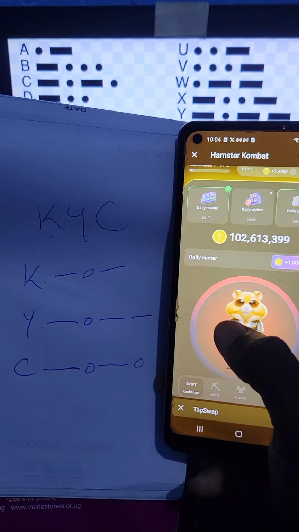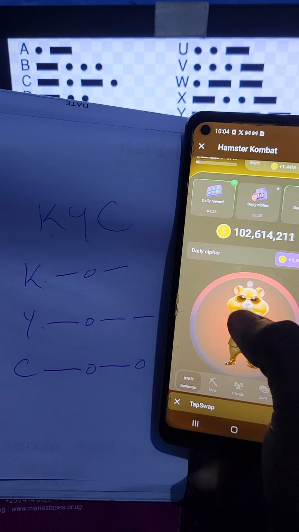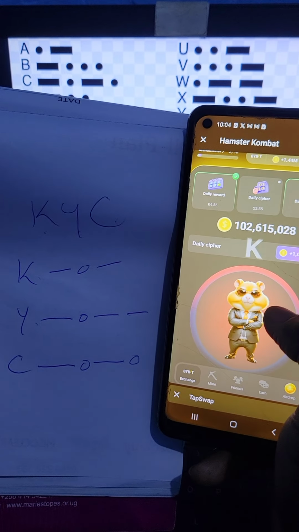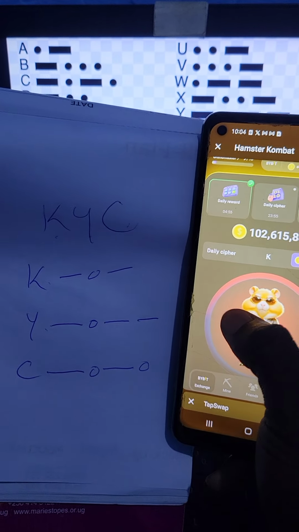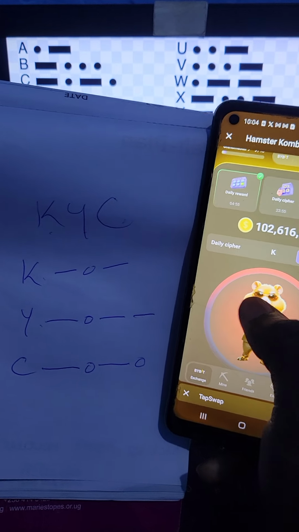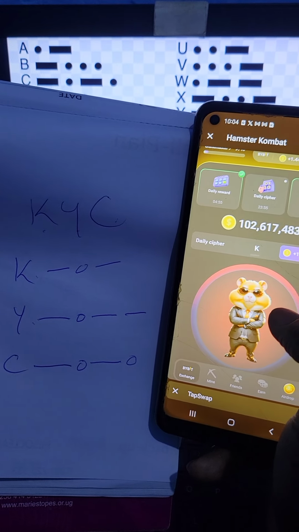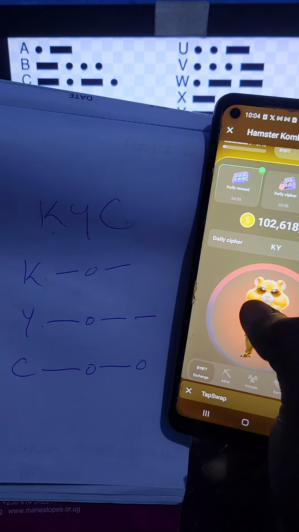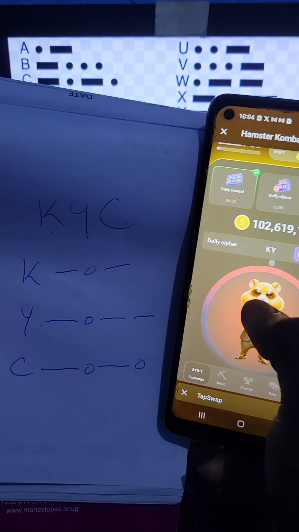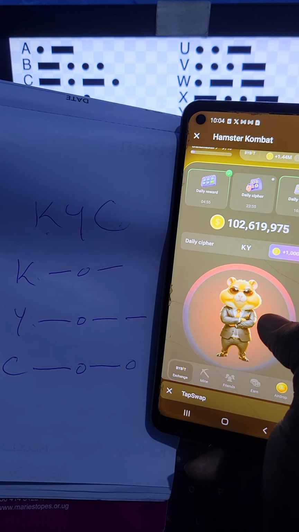Then we put in K, say long press, tap, long press, that's K. Then Y, long press, tap, long press, long press, that's Y. Then C, long press, tap, long press, tap.